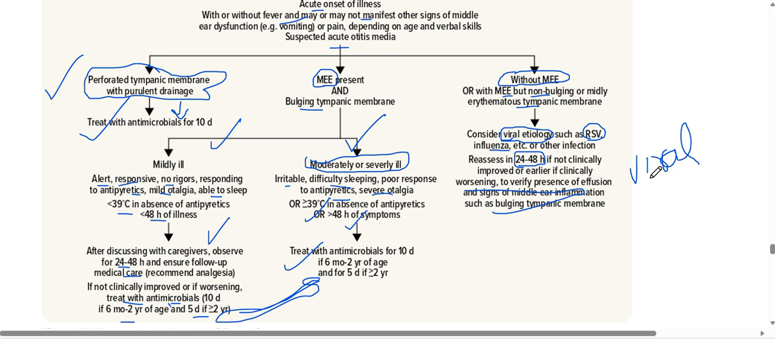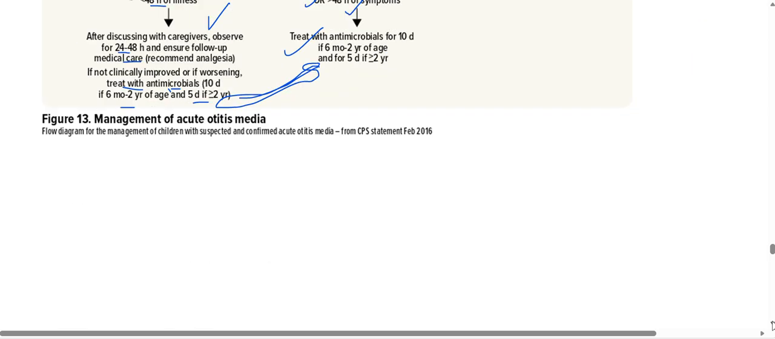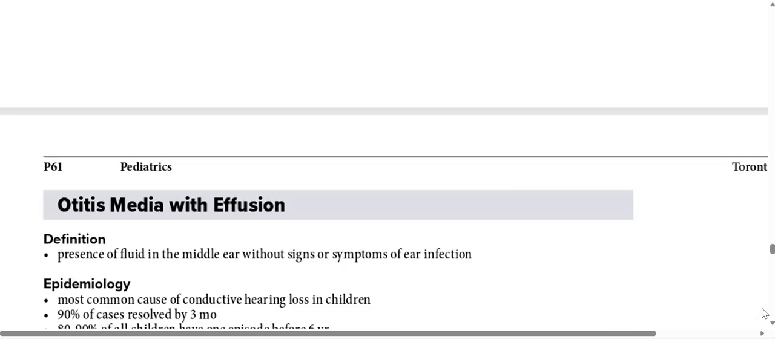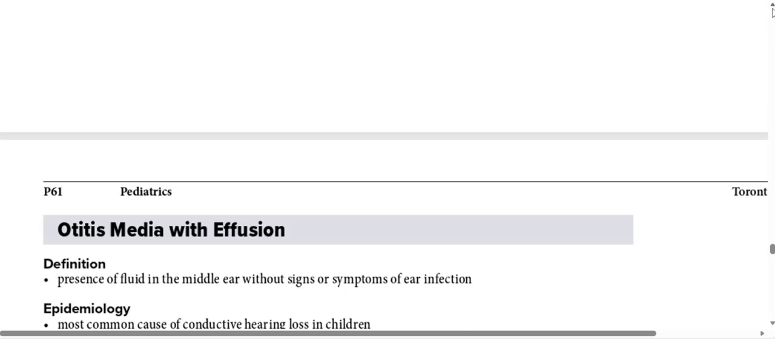In such a case we just reassure the mom and reassess the child in 24 to 48 hours. If the child is not improving, then we look again at the tympanic membrane for presence of any effusion or inflammation like bulging. But otherwise we just reassure the child's parents, and that's the end of today's topic.